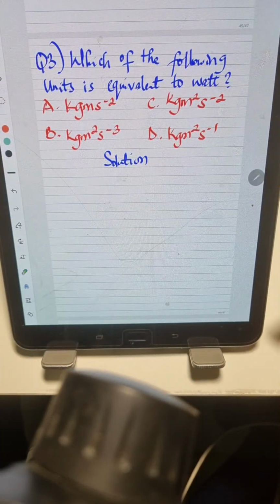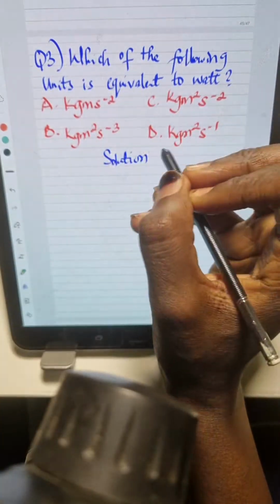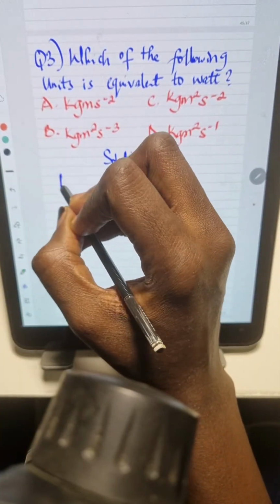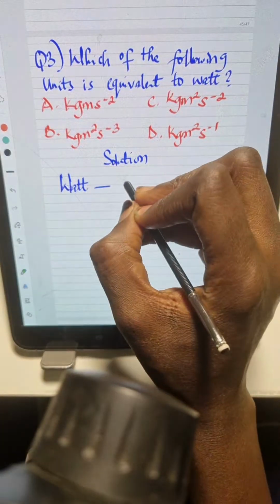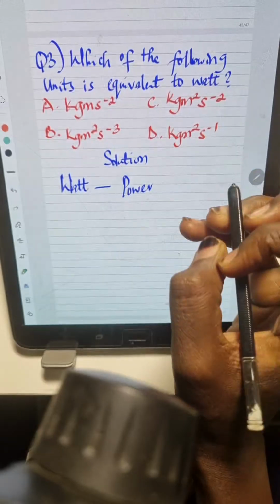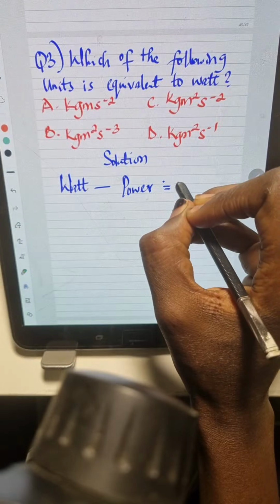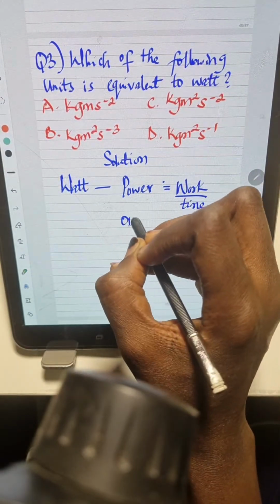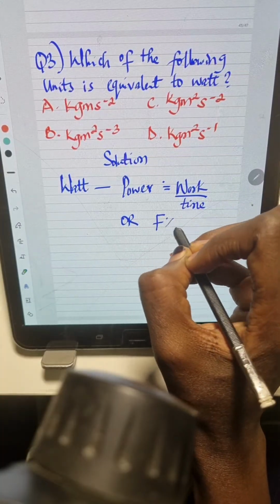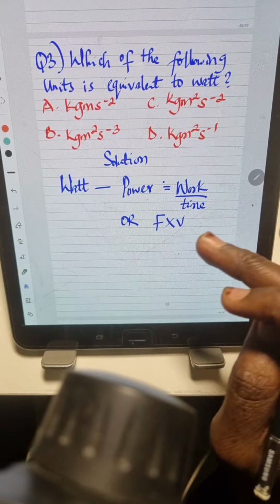which of the following units is equivalent to what? We are looking for which unit is equivalent to what. First, for us to solve this problem, we need to ask which quantity has a unit what. What's that quantity? The quantity is power, right? So since we now know that the quantity is power, what's the formula for power? Power is equal to work divided by time. Or power can also be said as force times velocity, right? So this is the formula for power.